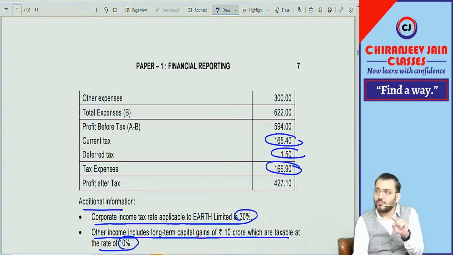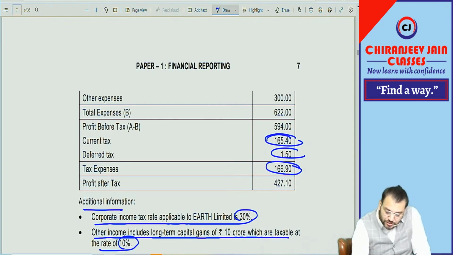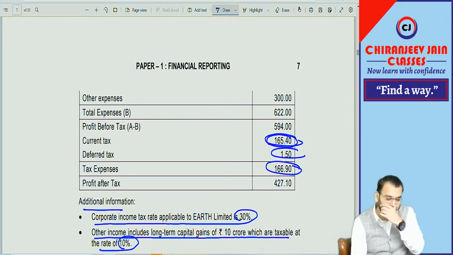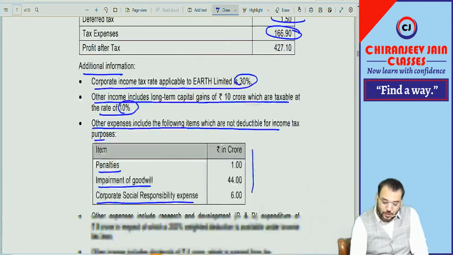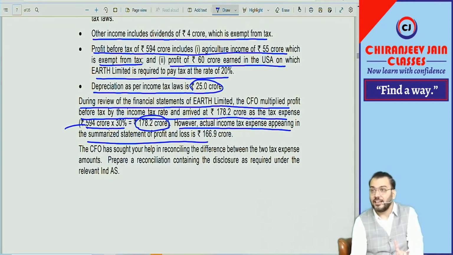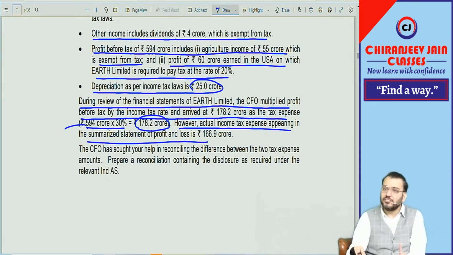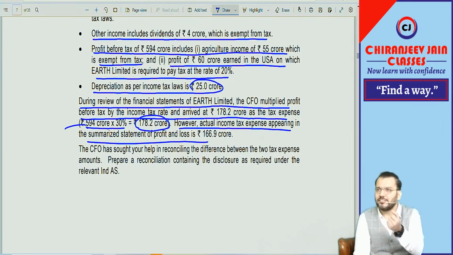You remember reconciliation of applicable tax and tax expense as per SOPL. But from my point of view, this is not correct. Let us cross check, because first we need to understand how they have calculated current tax. However, if they ask for reconciliation, that calculation is not required because current tax is given in the question. So we should assume that is correct. But only for our satisfaction, let us calculate current tax because all the information is given. We are experts in calculating deferred tax. Let us calculate current tax and deferred tax.